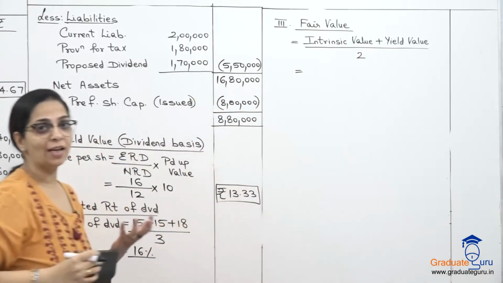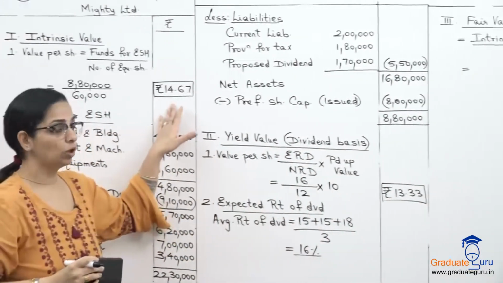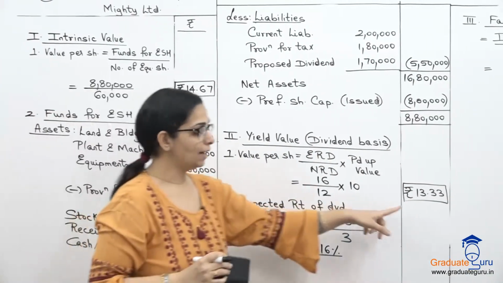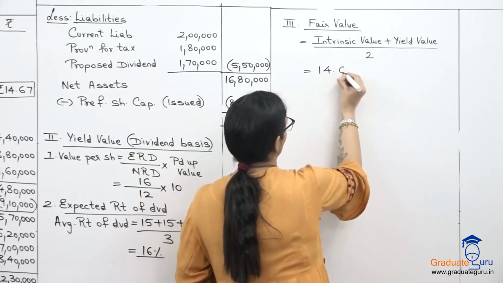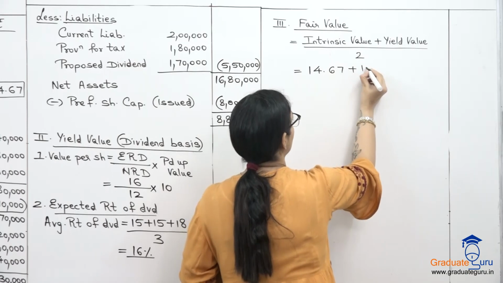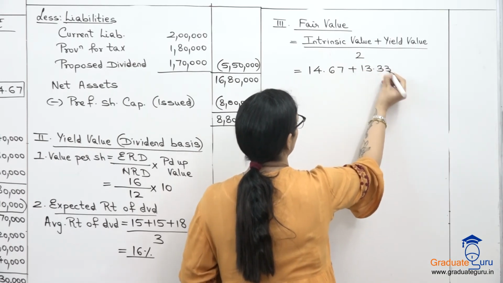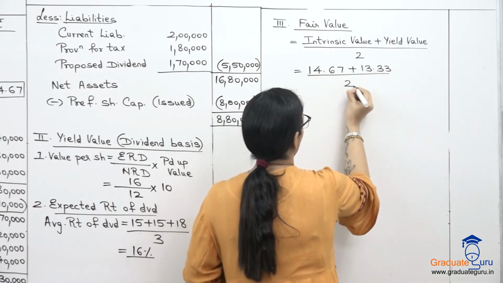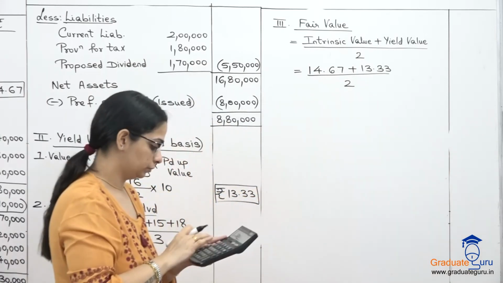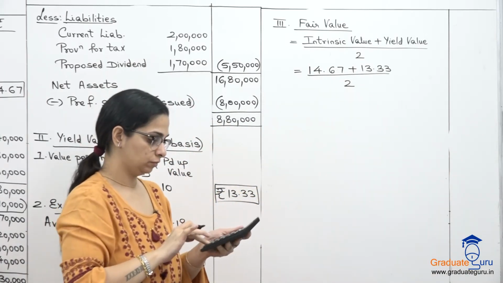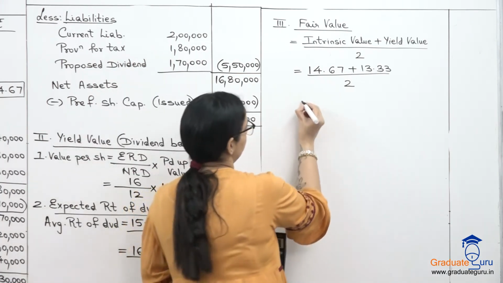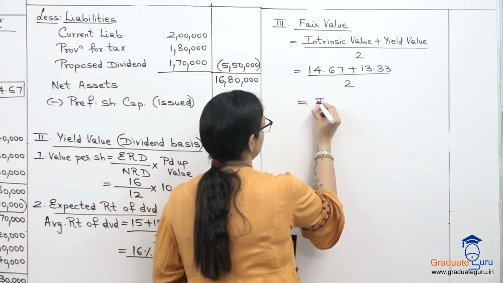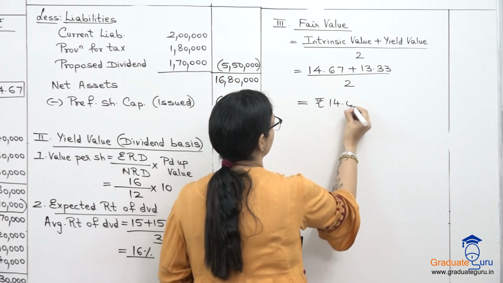So intrinsic value from our first step 14.67 and this is 13.33. So 14.67 plus 13.33 divided by 2 we get rupees 14 as our fair value.